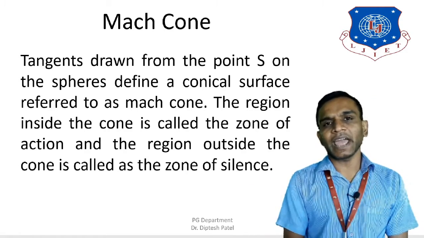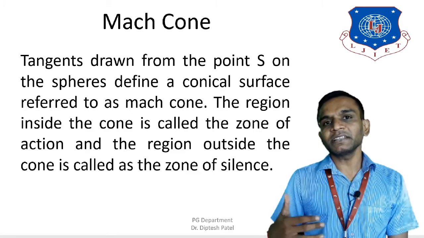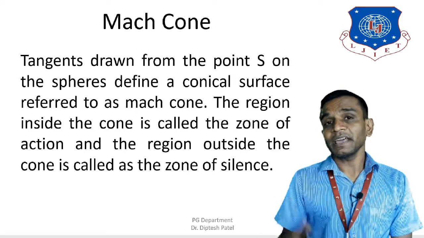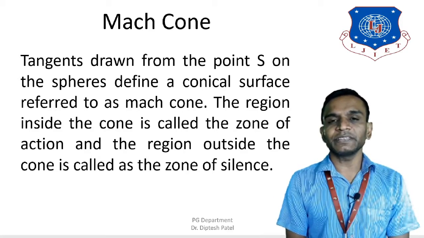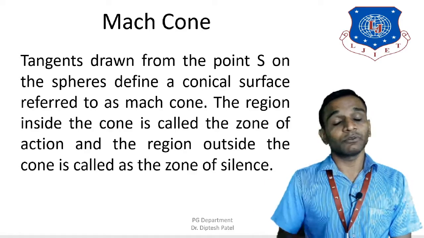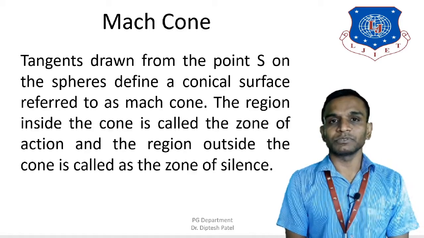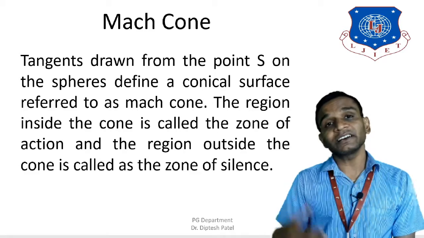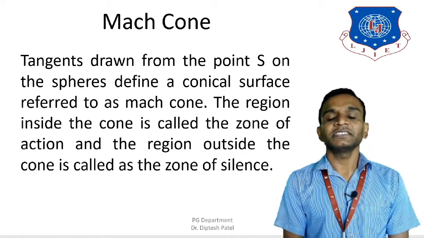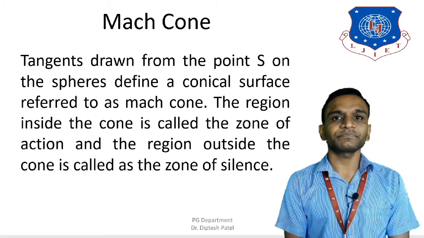On the opposite end, if the Mach number is lower, meaning the speed of the aircraft is slower, there would be a higher angle of the Mach cone. So the Mach cone is directly associated with the Mach number, which is the speed of the object.